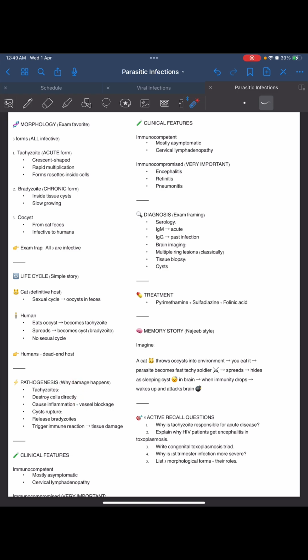Pathogenesis: tachyzoids destroy the cells directly, cause inflammation and vessel blockage. Cysts rupture, they release bradyzoids, and trigger immune reaction and tissue damage. The clinical features that we can see: in immunocompetent people, they're mostly asymptomatic, with cervical lymphadenopathy. But in immunocompromised, we can see encephalitis, retinitis, and pneumonitis.